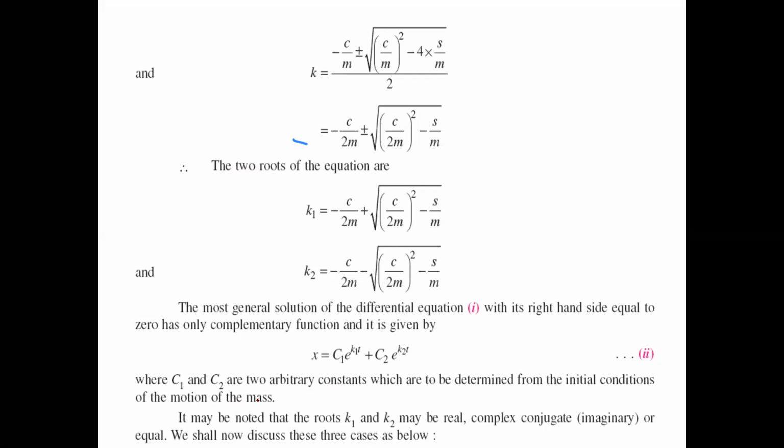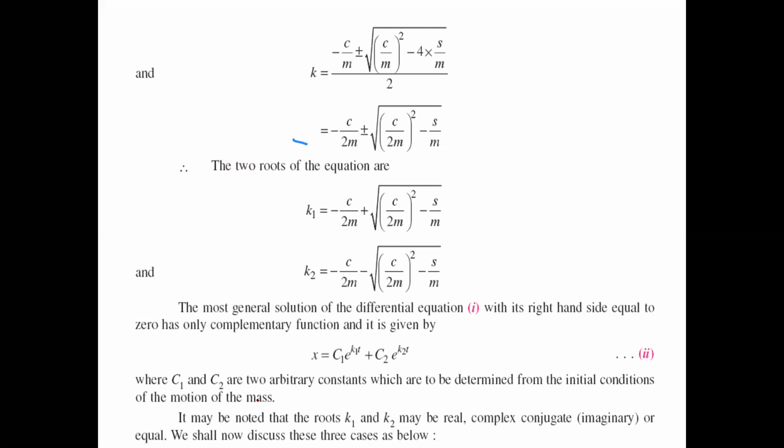So k1 is positive and k2 is negative. k1 equals minus c by 2m plus square root of (c by 2m) square minus s by m, and k2 equals minus c by 2m minus square root of (c by 2m) whole square minus s by m.